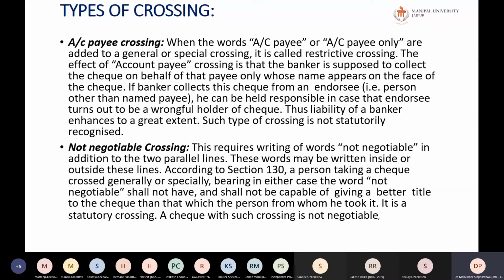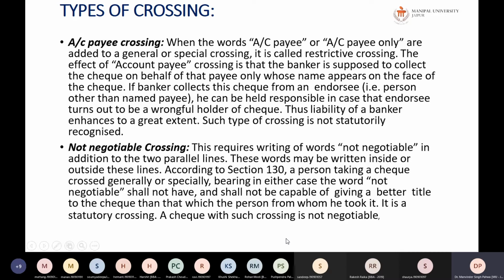Those checks are called non-negotiable checks. Only the person who has won is entitled to collect the payment of this particular check. It will not be further negotiable. You cannot transfer this to anyone else.